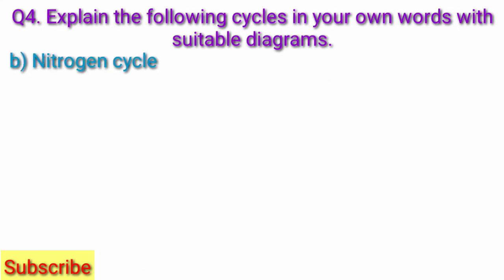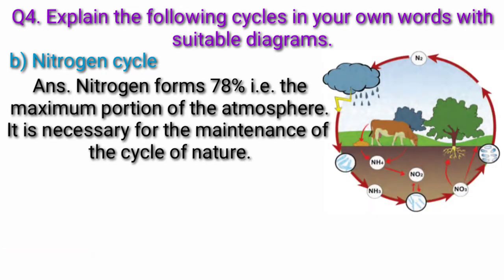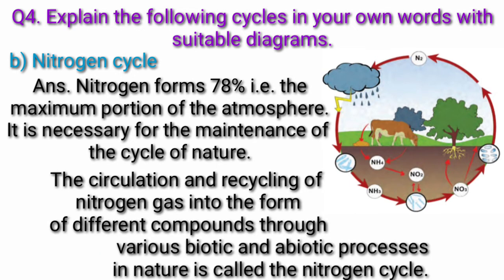Next, B. Nitrogen cycle. Nitrogen cycle is shown here. The nitrogen forms 78%, that is the maximum portion of the atmosphere. It is necessary for the maintenance of the cycle of nature. The circulation and recycling of nitrogen gas into the form of different compounds through various biotic and abiotic processes in nature is called the nitrogen cycle.